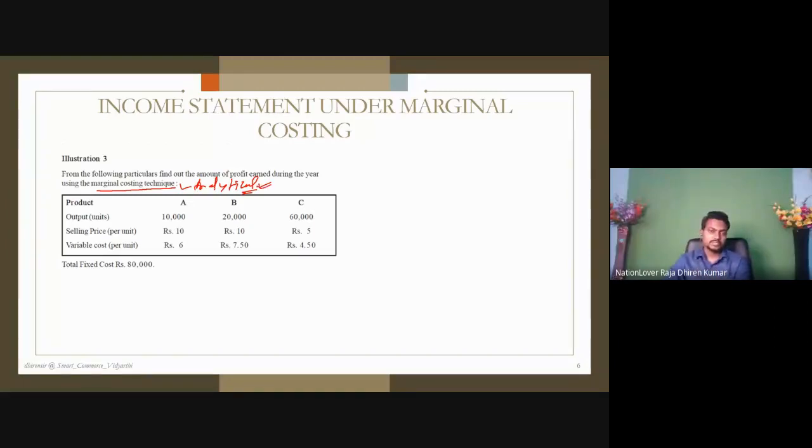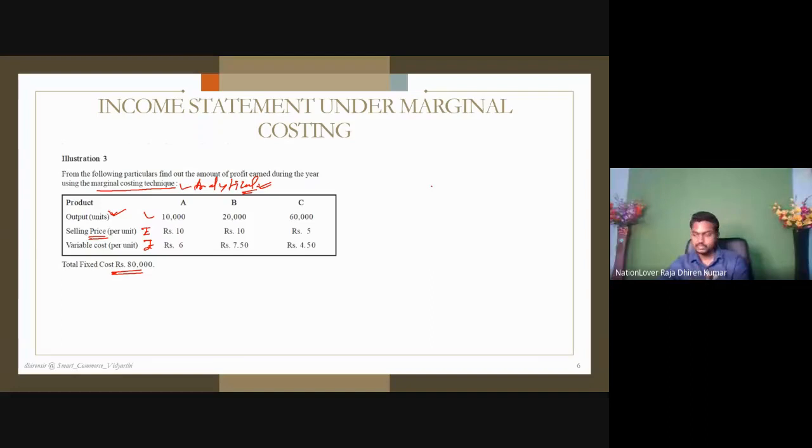Understand? So analytical. Now product A, B, C, output this much. So output is always in units. Selling price, that means these are in rupees. Variable cost, these are in rupees. And total fixed cost 80,000. Here one thing you have to remember.